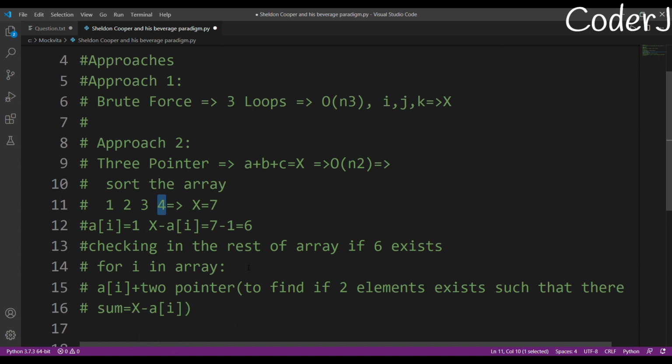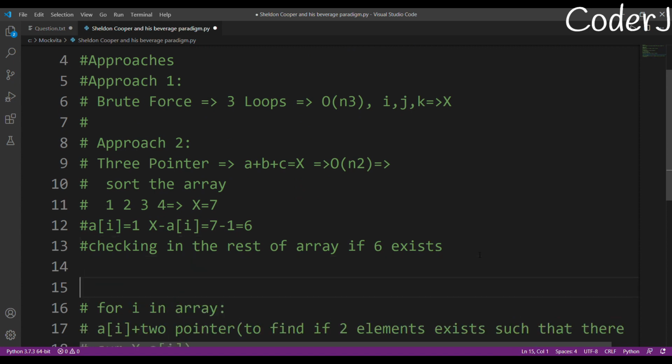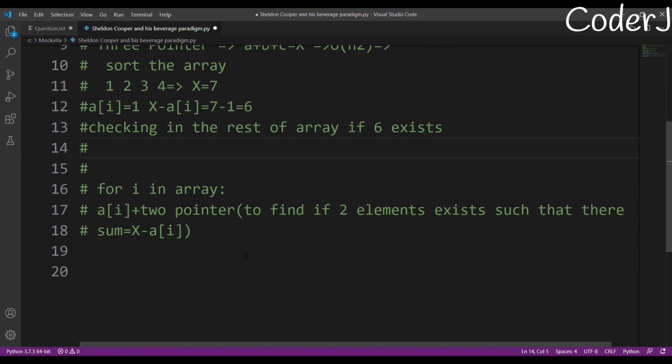And yes, since 6 exists, because there is a value of 2 and 4, both of them exist. This was my algorithm, right? For i in array, I'll get my a of i equal to 1, and after that I'll just use the two pointer approach. Using the two pointer approach, I'll find that yes, 2 plus 4 will give me 6.